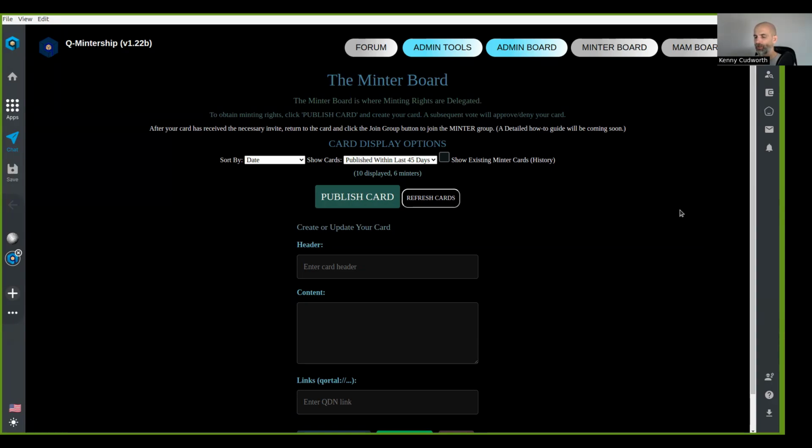And then once you get approved, you'll have to add your minting key to your node so you can get started on minting blocks. And when you get to that point, you'll be familiar with the other Minter admins because they approved you, and you can go into the Minter Q chat group and ask them how to add your minting key to your node.